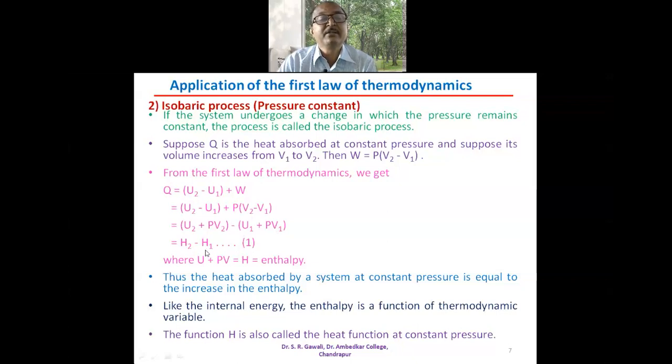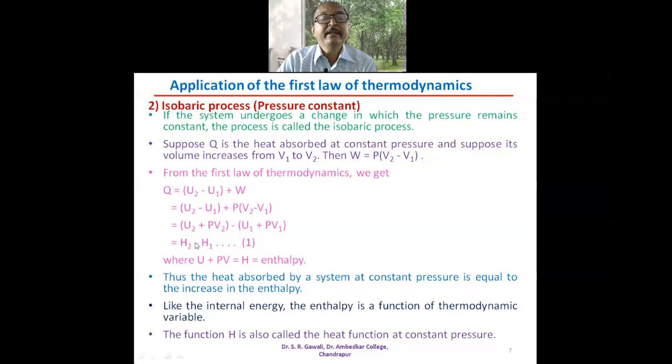So H2 minus H1, where U plus PV is equal to H. H is nothing but the enthalpy of the system. Thus, the heat absorbed by the system at constant pressure is equal to the increase in the enthalpy, H2 minus H1.